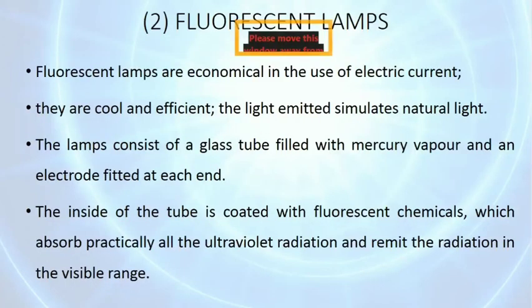And fluorescent lamps are economical in use. They are cool and efficient. The lamps consist of a glass tube filled with mercury vapor and an electrode fitted at each end. The inside of the tube is coated with fluorescent chemicals which absorb practically all ultraviolet radiation and emit the radiation in the visible range.